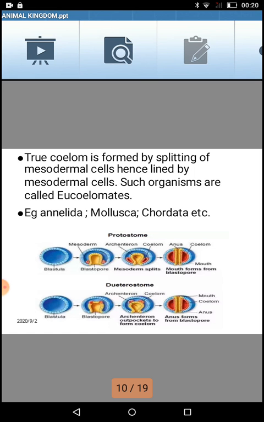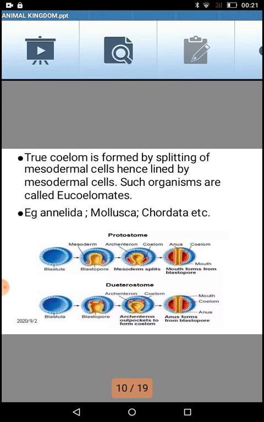So in the fourth diagram, you can see the mesoderm cell is very well developed. The invasion of the cells, which was shown in yellow color, has been completed. Towards the upper side the formation of the anus can be seen, and towards the lower side mouth formation is seen. And with the red color dots, you can see those pouch-like structures which are formed here. They are complete. They do not have segmentations in between. Such a cavity which these red color cells are enclosing in themselves is called coelom.